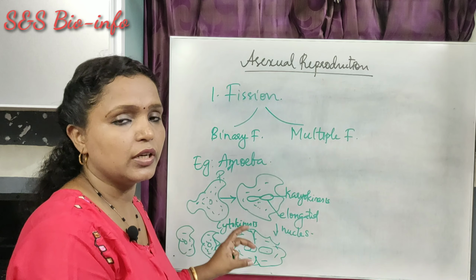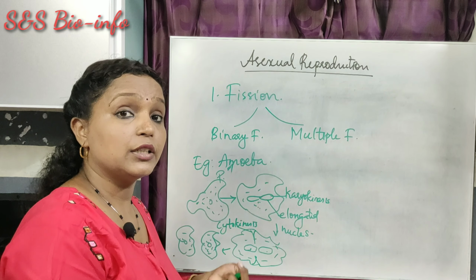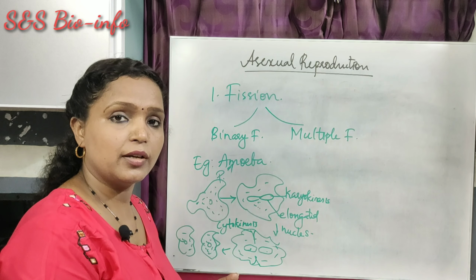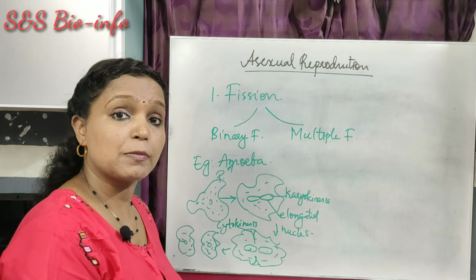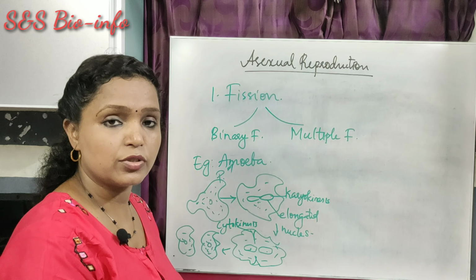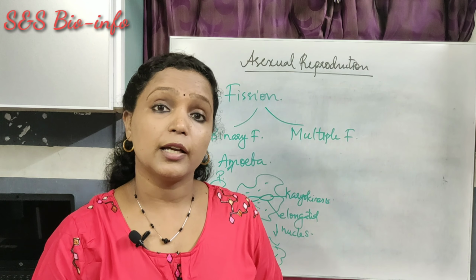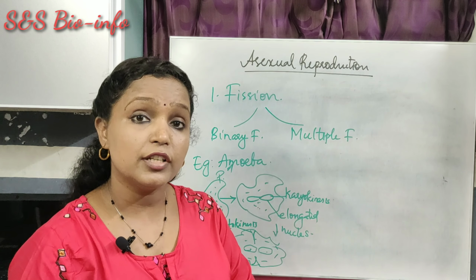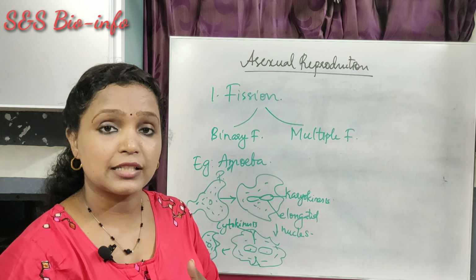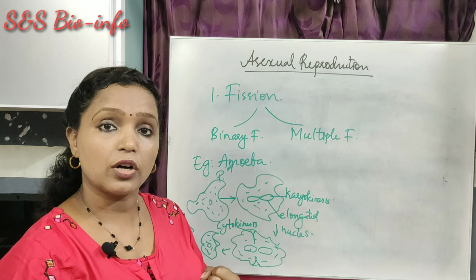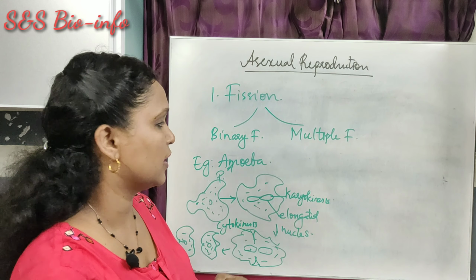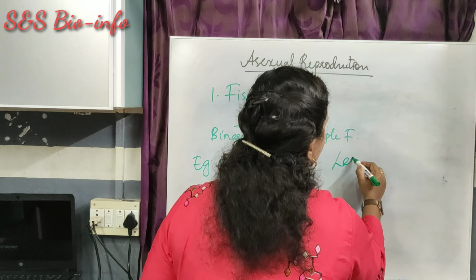It is seen not only in amoeba but also in other organisms like paramecium, bacteria, algal forms like Chlamydomonas, and platyhelminths like planaria. A specific type of binary fission, that is longitudinal binary fission, is exhibited by an organism named Leishmania, which causes the disease Kala-Azar.